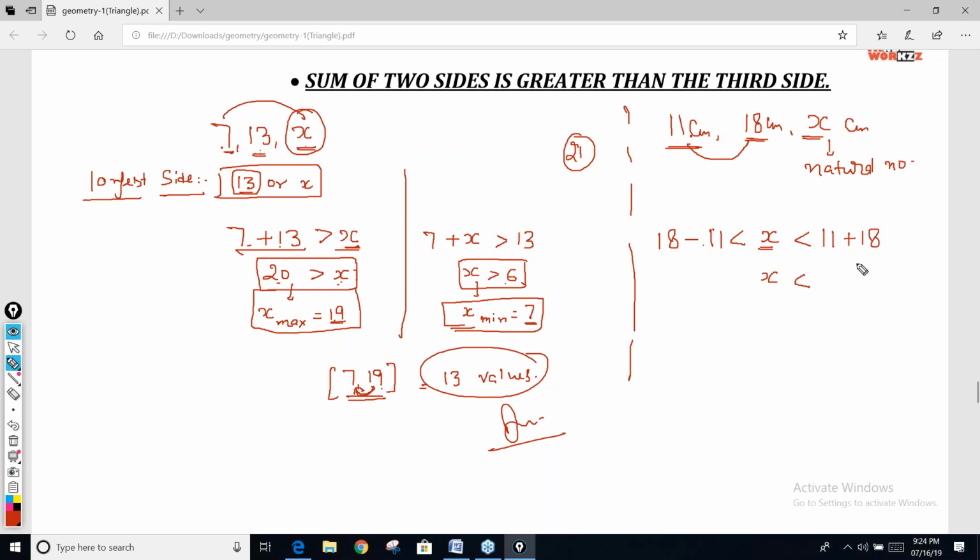So x is less than 29 and greater than 7. If x is less than 29, then it can be maximum 28, and because it is more than 7, it can be at least 8. So all the values from 8 to 28 is the answer. Those who are taking 7 and 29, they are getting 23. Most of the people are getting 23. 7 and 29 are not included. So you have to take from 8 to 28. How many values? Take the difference plus 1. 21 values. That is the answer.